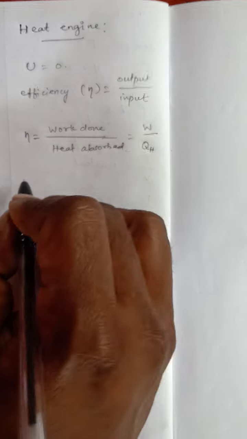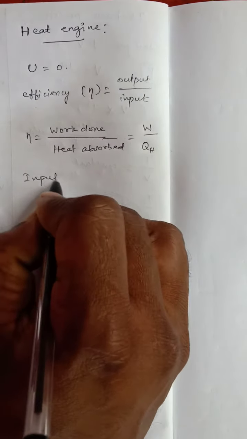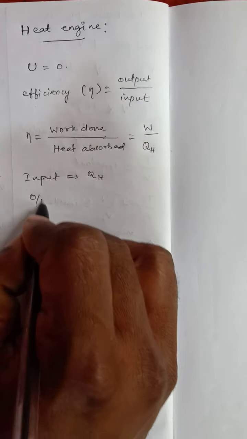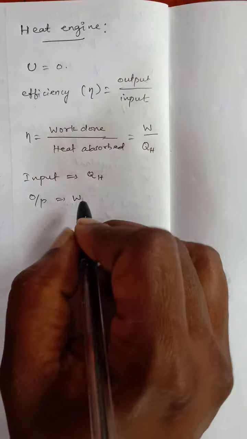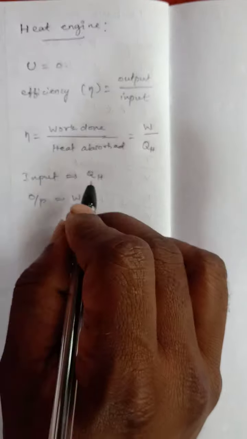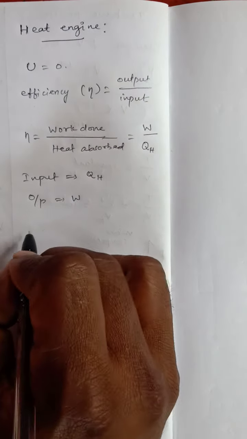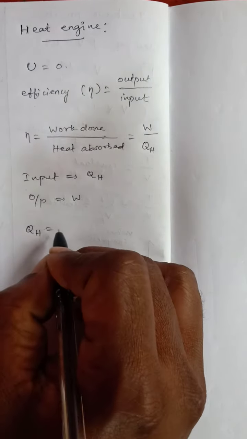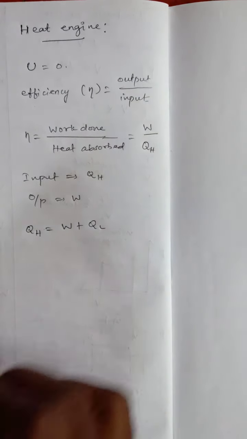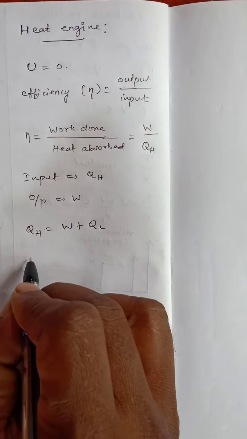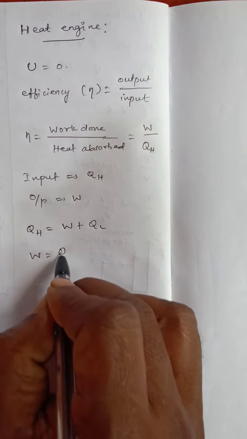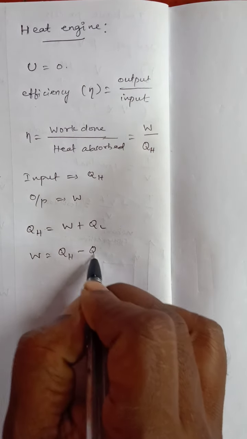So we write input as QH, and the output is the work done W. So the input QH is equal to the work done plus the heat exhausted, QL. In this relation, what is the work done? W is equal to QH minus QL, since QL becomes minus on the left side.